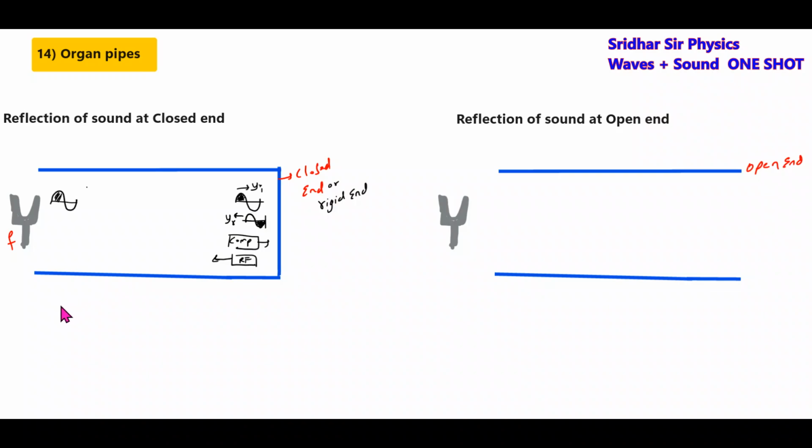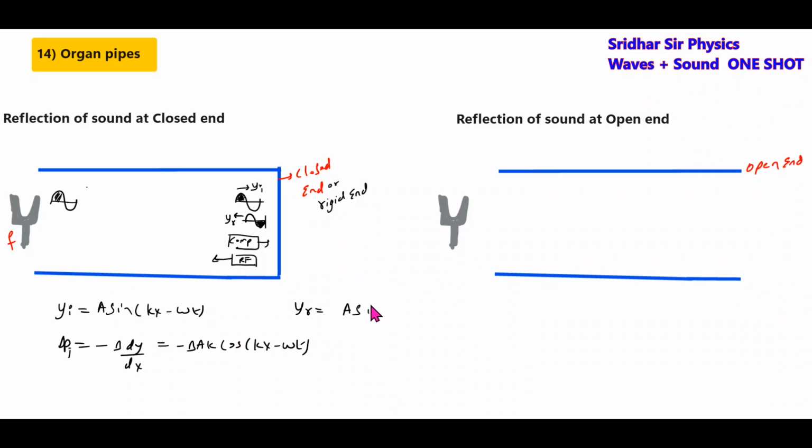The reason for that: if y is equal to yi, this will be compression. So this will be a sine kx minus omega t. Delta P equals minus B dy by dx, which is minus B a k cos(kx minus omega t). What about the reflected wave? This is the incident wave. For the reflected wave, what is the equation? We'll write it.